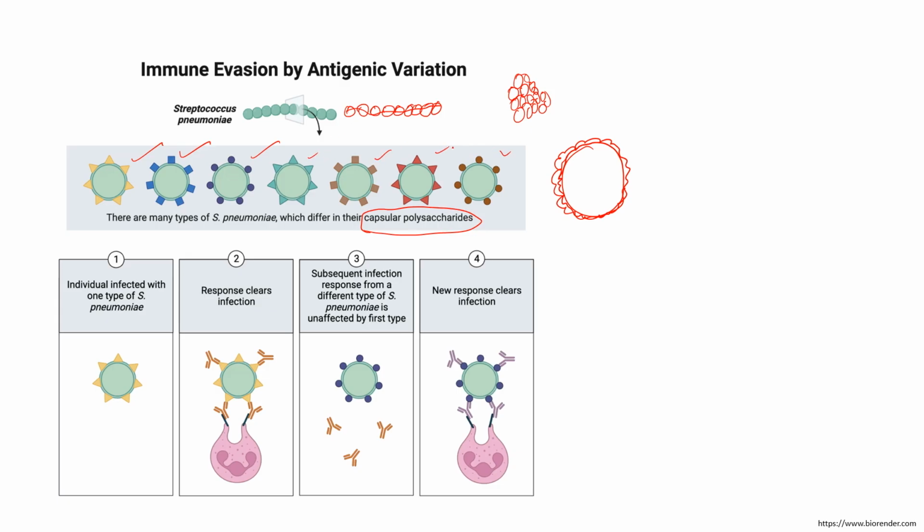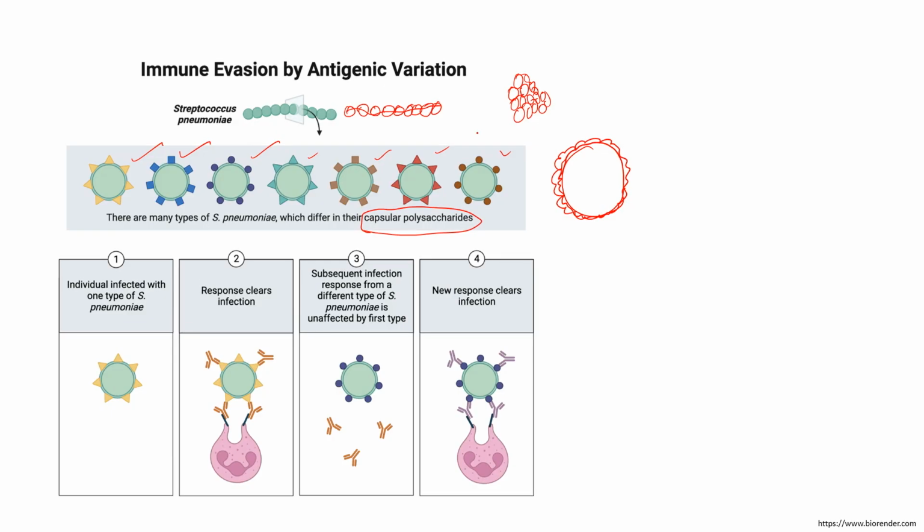So when we show it here in color, we can indicate that the capsular antigens are different in nature. Although the shape is the same, these are all different kinds of capsular antigen produced by Streptococcus pneumoniae.